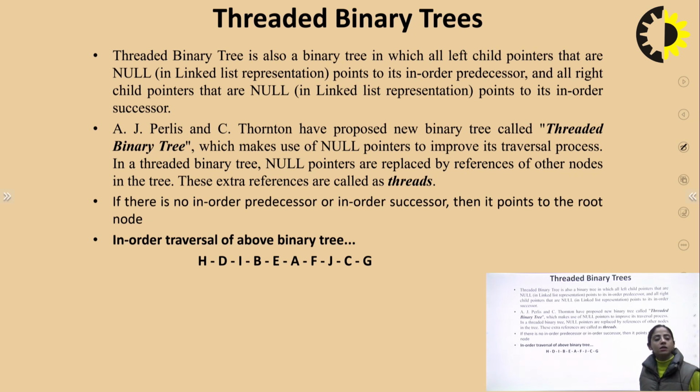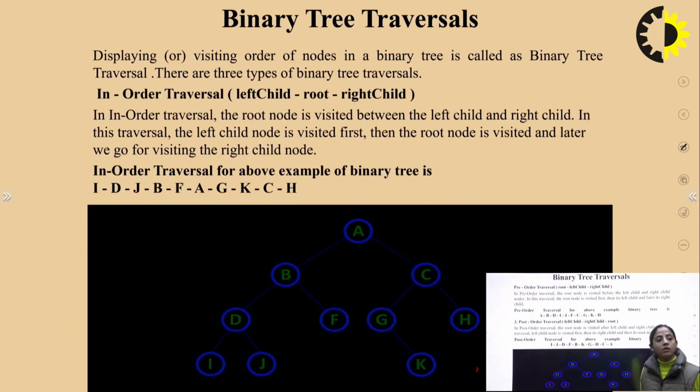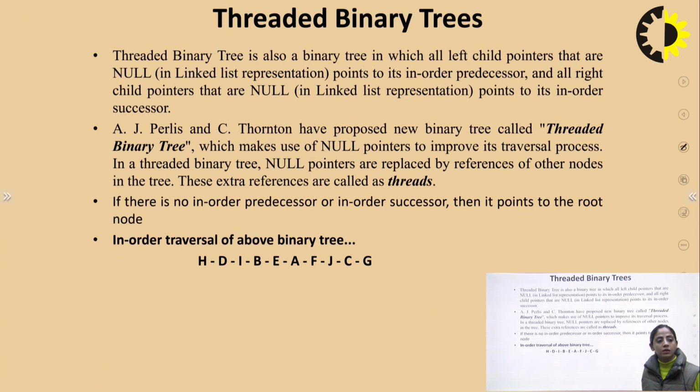The in order traversal of the above binary tree will be, which we already traversed, H, D, I, B, E, A, F, J, C, G. I have already told you how in order traversal is done, so you can do it on your own, I hope.